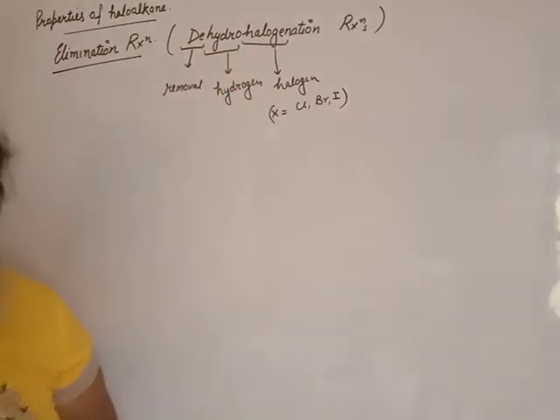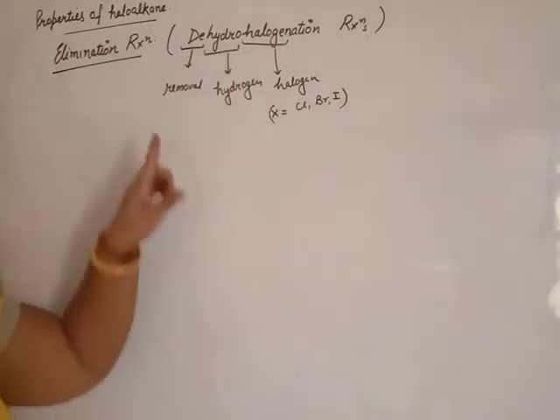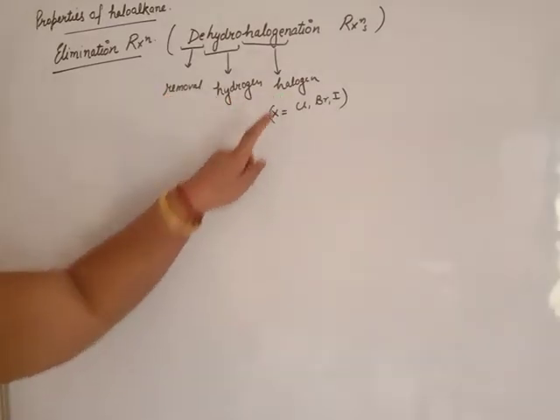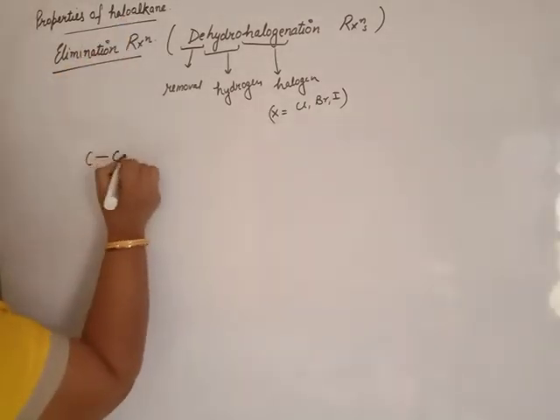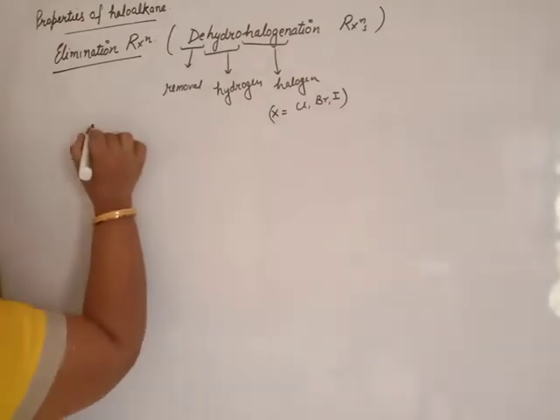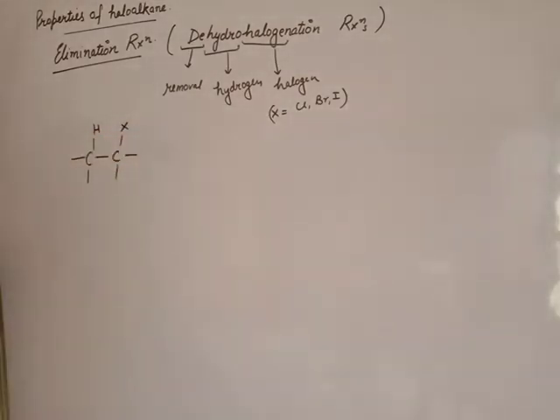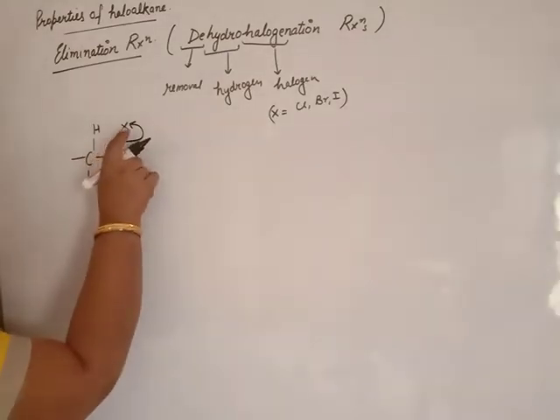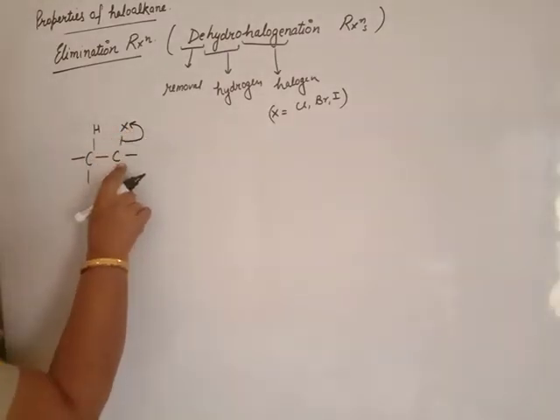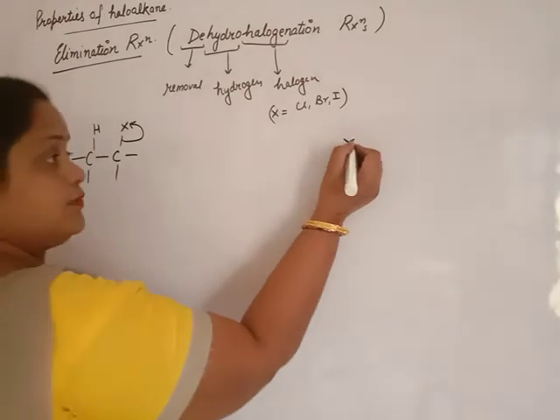Dehydrohalogenation is the process in which removal of hydrogen and halogen takes place from haloalkane. Beta, suppose you have this haloalkane. You treat it with a special reagent, known as dehydrohalogenating reagent. This halogen is removed because it is more electronegative than carbon, as a leaving group.